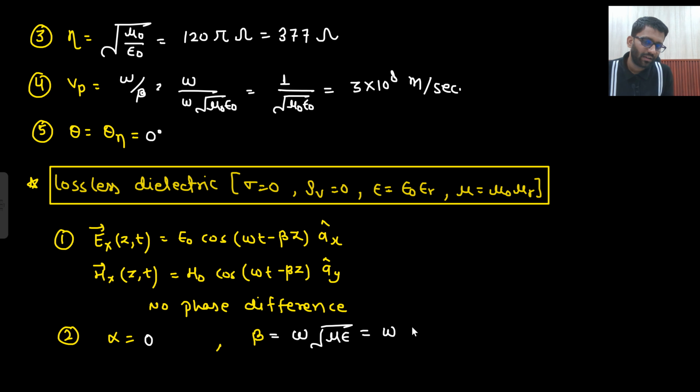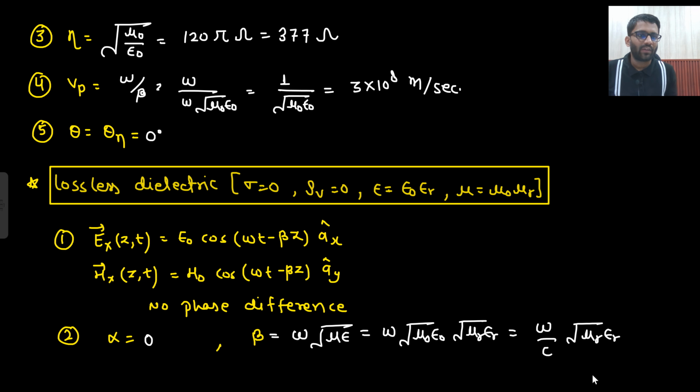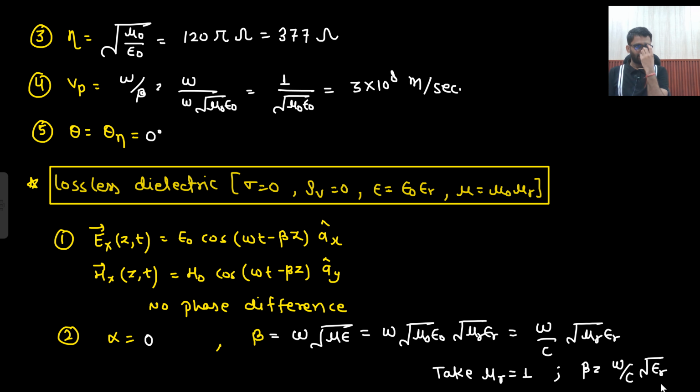Or you could have written it in this manner, into mu r epsilon r. Or this could be written as omega by c under root mu r epsilon r. If I take mu r equal to 1, which will happen in most cases, where they will say it is a non-magnetic material, so mu r is equal to 1. What expression of beta are you getting? Omega by c under root epsilon r.